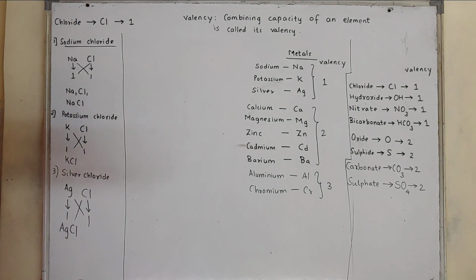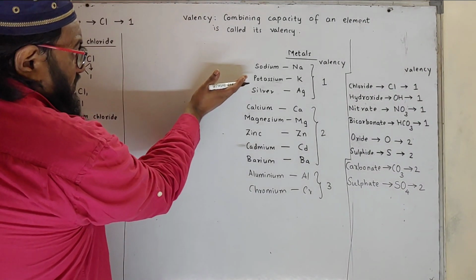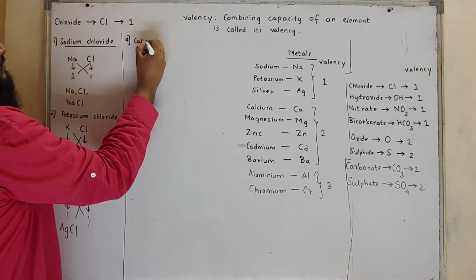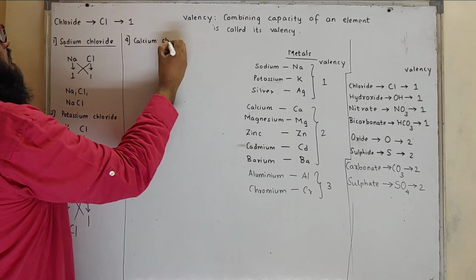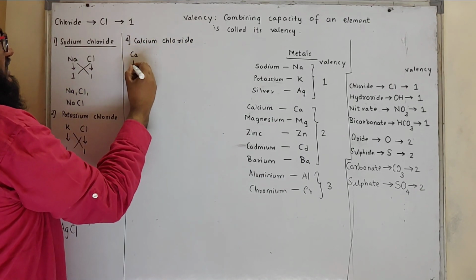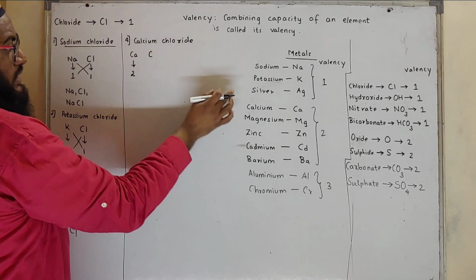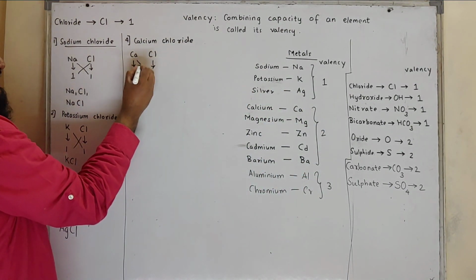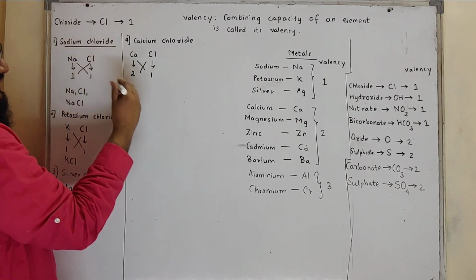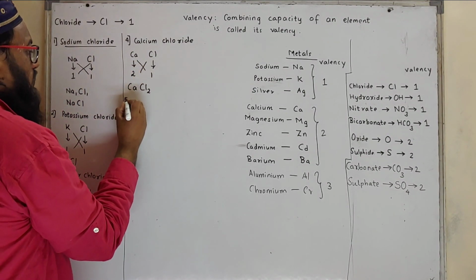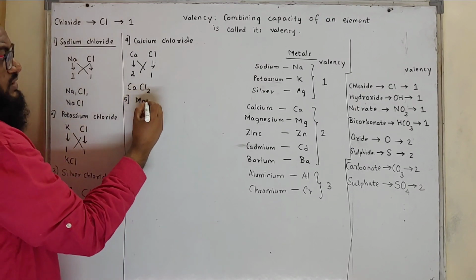Then coming to the next point, we have completed 3 chlorides. Now calcium chloride. What is calcium chloride? Calcium valency is 2. Chloride Cl valency is 1. Exchange the valency. It will be Ca1 and Cl2, so CaCl2.